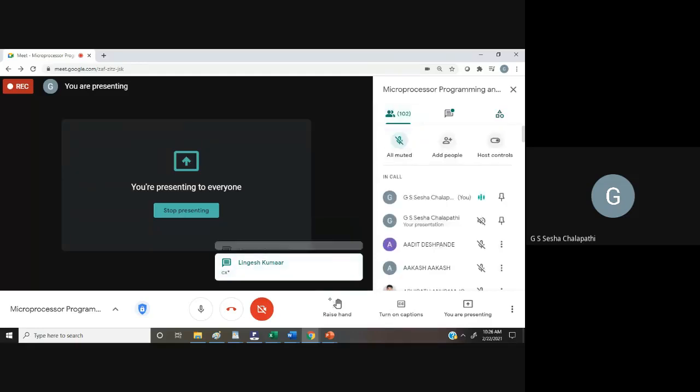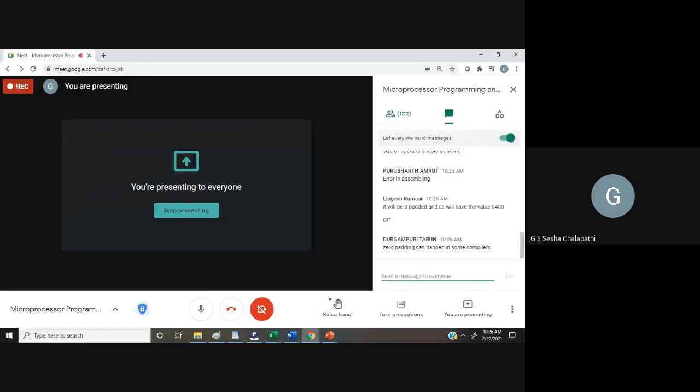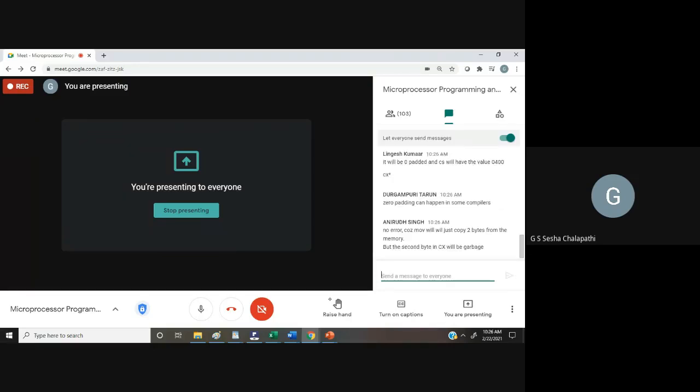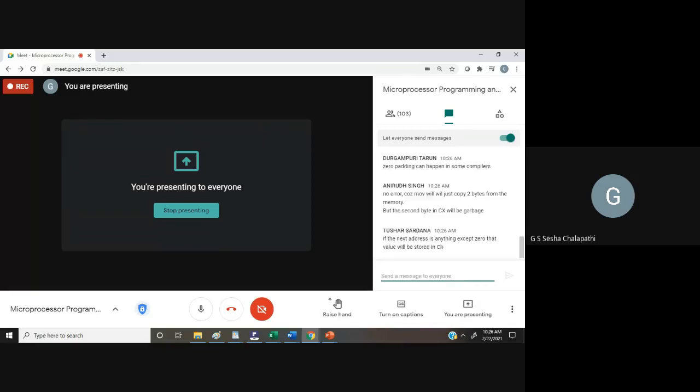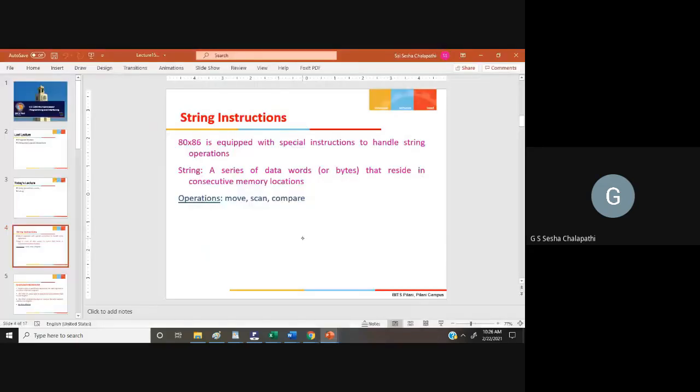It will be zero padded, and zero padding can happen in some compilers. No, that's not the reason. The second, no error because MOV can copy 2 bytes from memory, but the second byte will be garbage. Yes, correct. It won't be garbage.